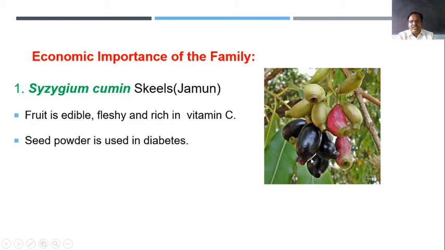Or people suffering from diabetes directly eat the fruit of this plant, Syzygium cumini. So this is an important plant for such purposes.